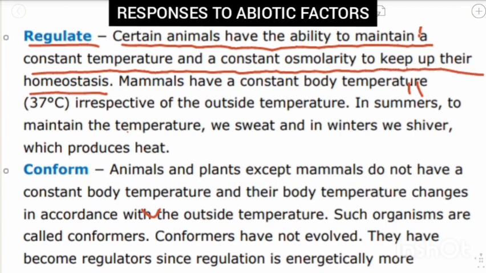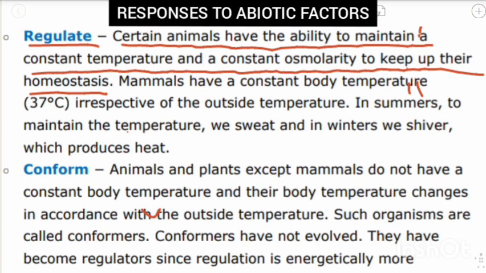As we all know, some animals have the power to maintain a constant temperature as well as a constant osmolarity, that is, water regulation in the body. They have the ability to maintain these constants. Why do they do this?